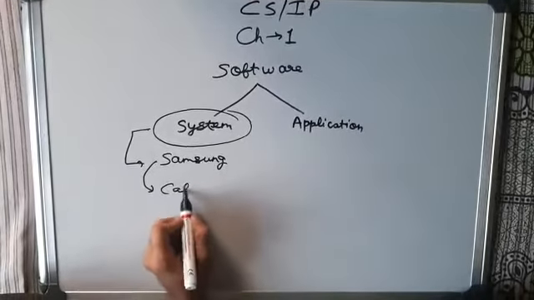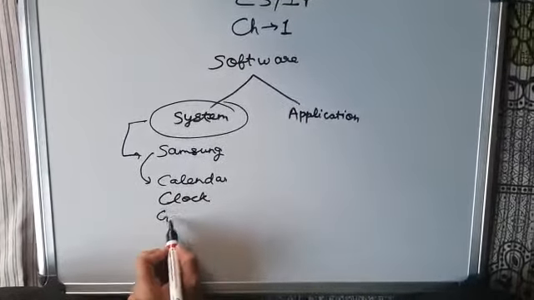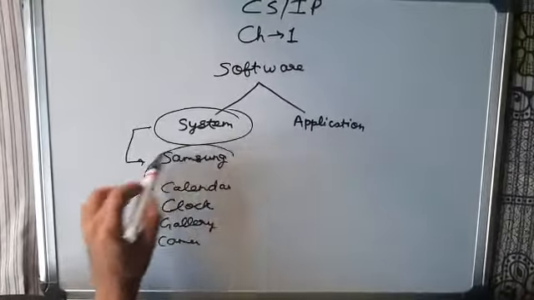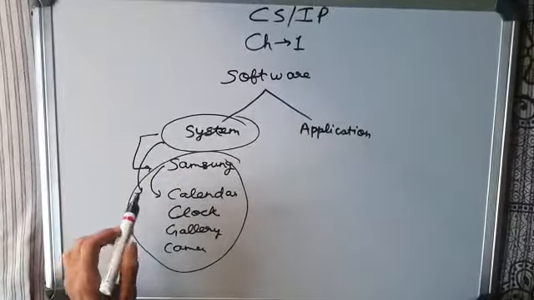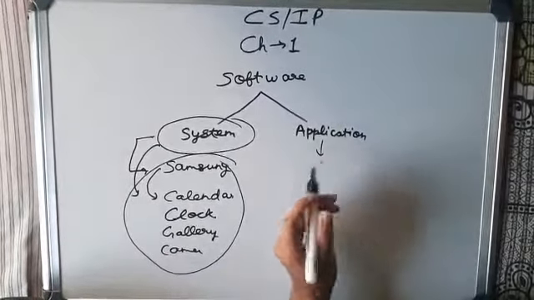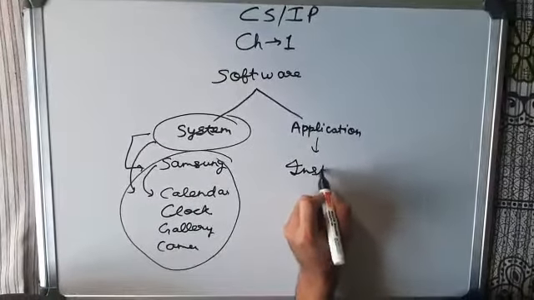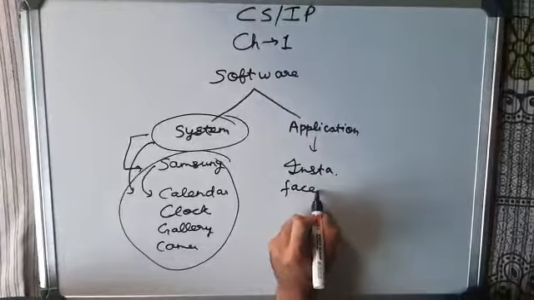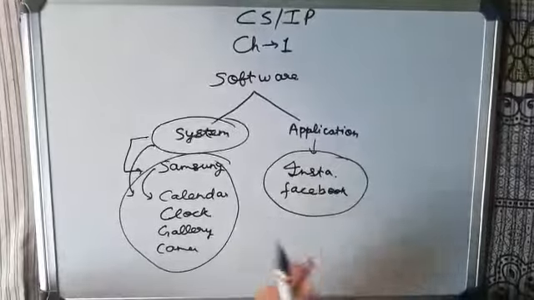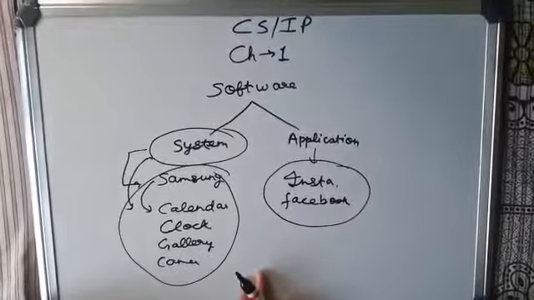For example, your calendar, clock, gallery, and many more, camera. These all are your system software which are pre-installed in your system. Now when you start your phone, you install Instagram, Facebook. You install these things on your phone. These are known as application software. Got it? Have you understood the difference between these two?